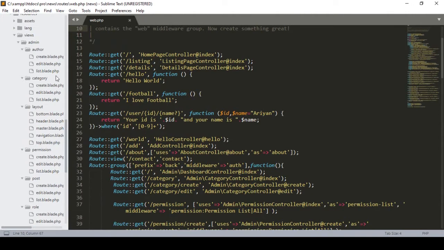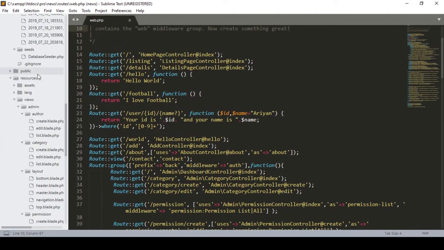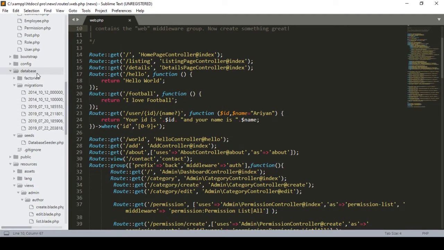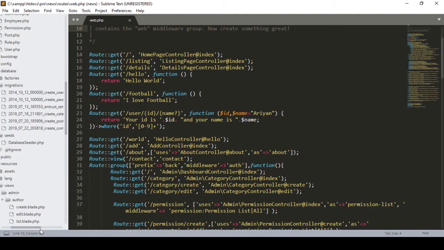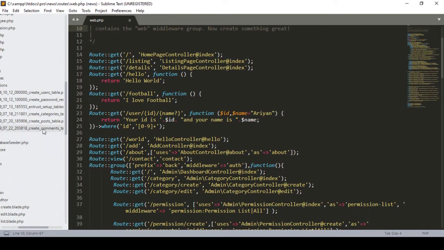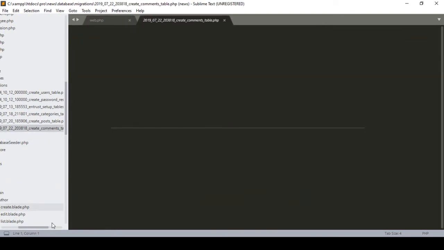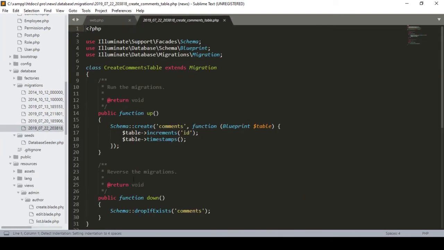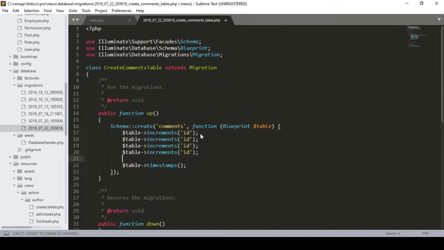Okay, so now I have to go to our database. Here there is a database folder, and in the database there is a migration, and in the migration you can get the new migration for create comments. Okay, so now I select it. By default it has two database fields, the ID and the timestamps. So right now I need some other fields for our comment, so I just add some fields at that position.